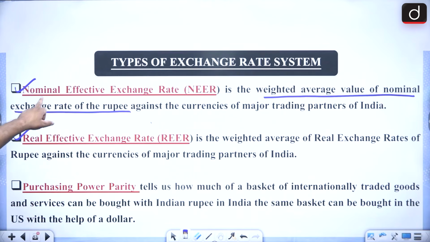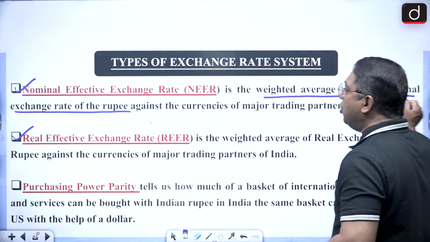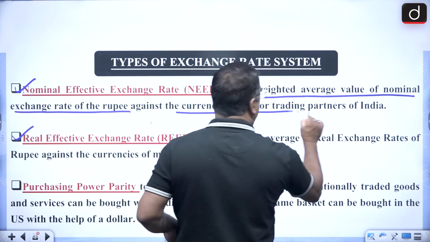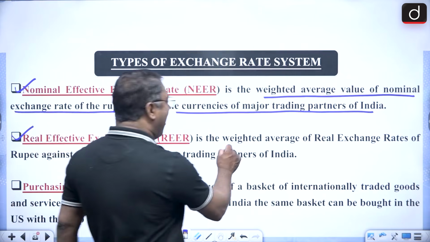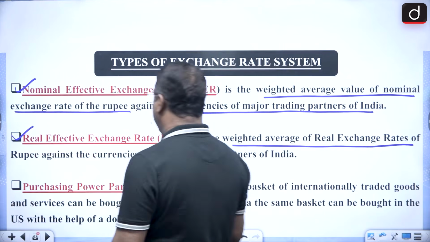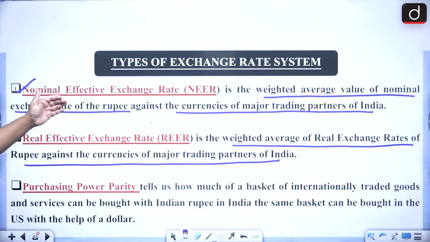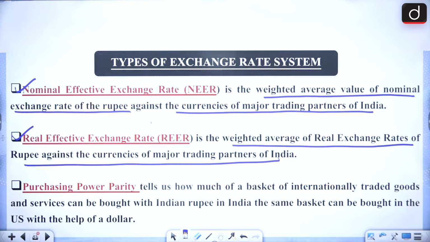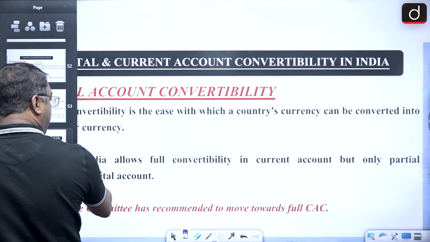So nominal effective NEER is the weighted average value of the nominal exchange rate against the currencies of major trading partners. And REER is the weighted average of the real exchange rate of the rupee against the currencies of major trading partners. So this is with regard to the nominal exchange rate, and this is with regard to the real exchange rate. Okay, got it? So this is very, very important.